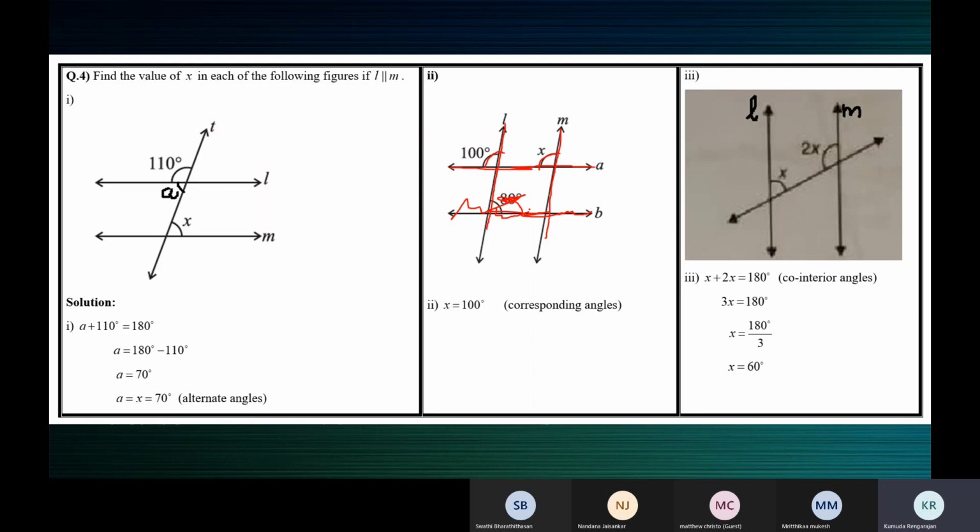X means 1x. We should get the x alone, so 3 will go to the other side. 3x is equal to 180. In order to get the variable separately, we will divide 180 by 3. So x is equal to 60 degrees. The value of x is 60 degrees.